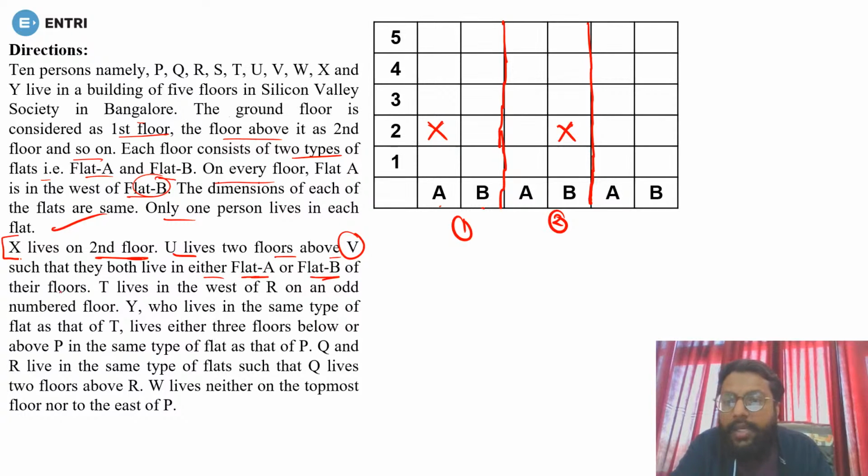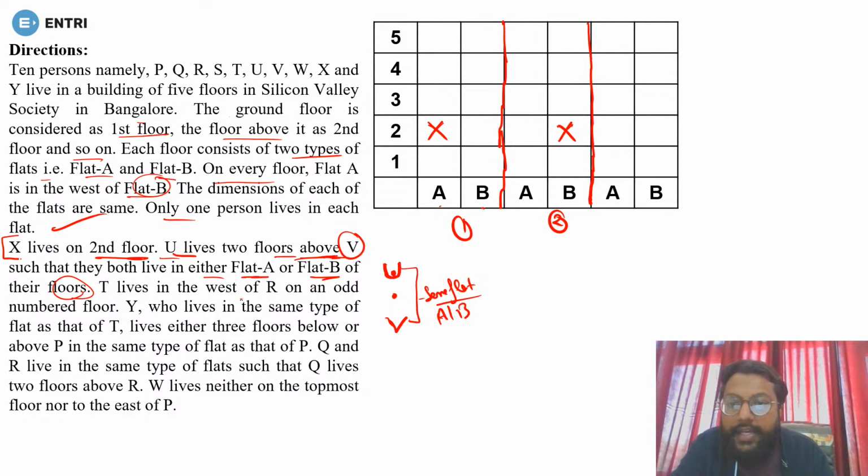Now U lives 2 floors above V such that they both live in either flat A or flat B of their floors. Now this is very important. First of all, what does it actually mean that U lives 2 floors above V? Most of you will take it as a wrong statement, because you will write something different from what they have said. If V is somewhere, U will be 2 floors above, means at this place you must have U. And both of them will be in the same flat, either A or B. Is it clear? Done.